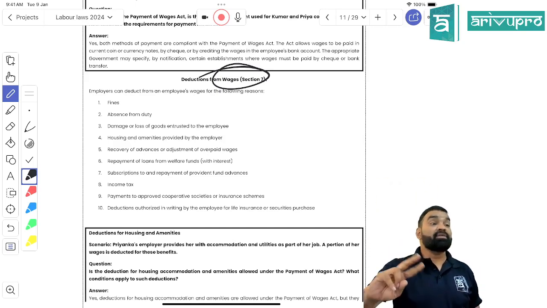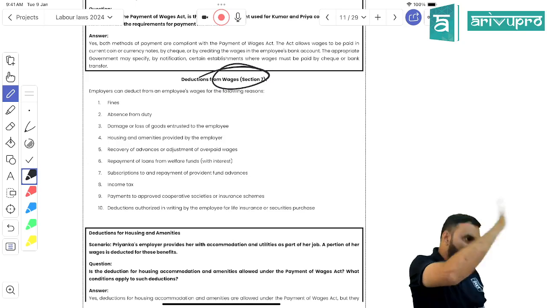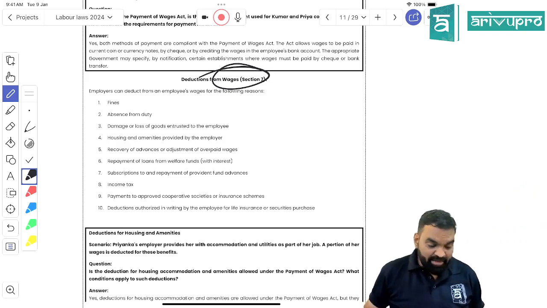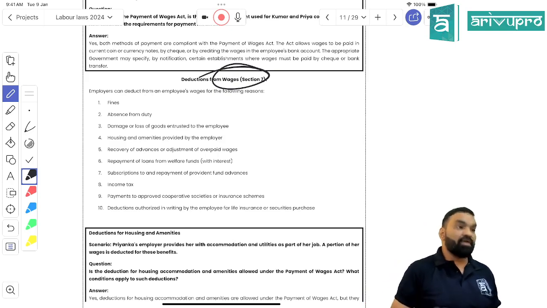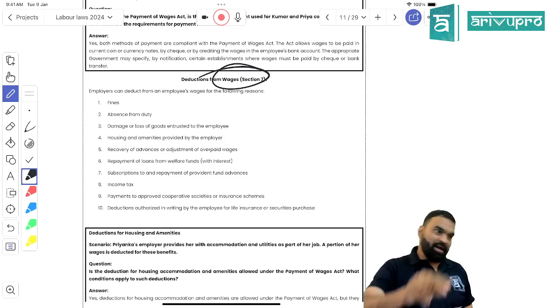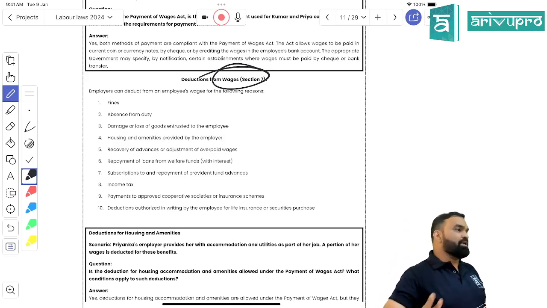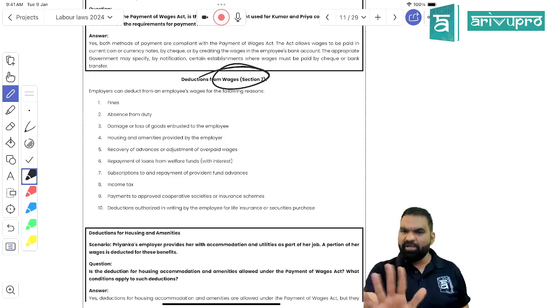It should be a subject matter of policy and it should be uniformly applicable. Logical, students, right? The second one is absence from duty. Logically, if you are not coming to the organization for work, your leave would be noted and the leave payment will be deducted, right? Absence from duty can be deducted without any doubt, right? Without any pre-notice, right?